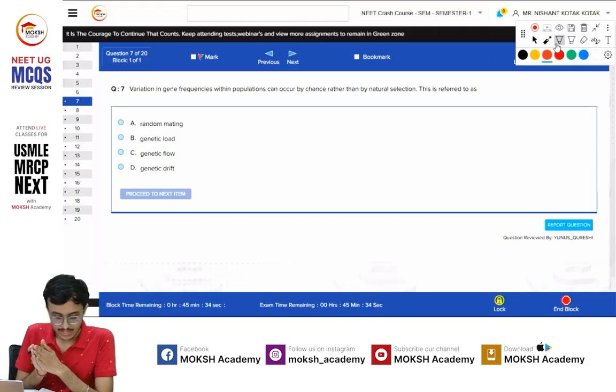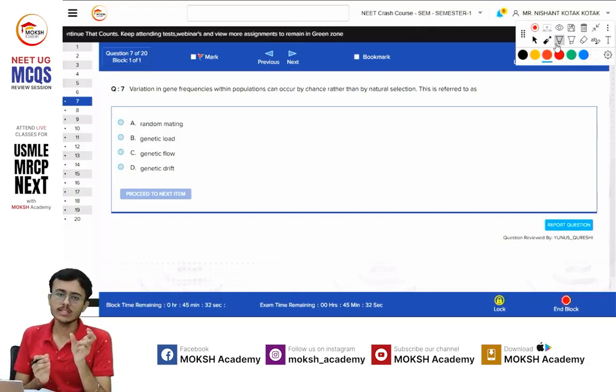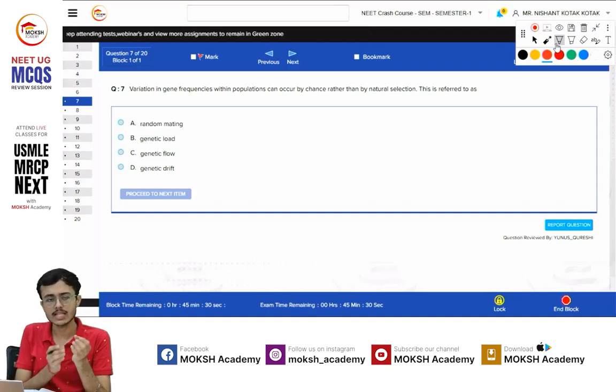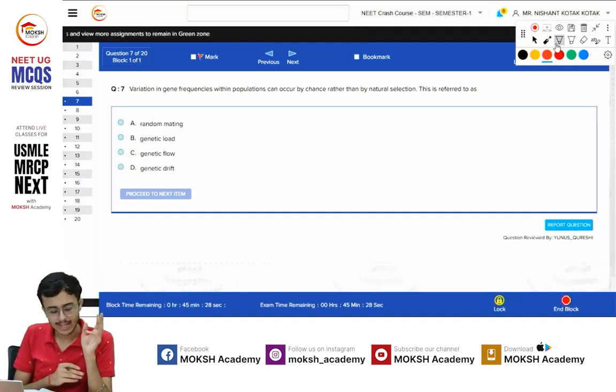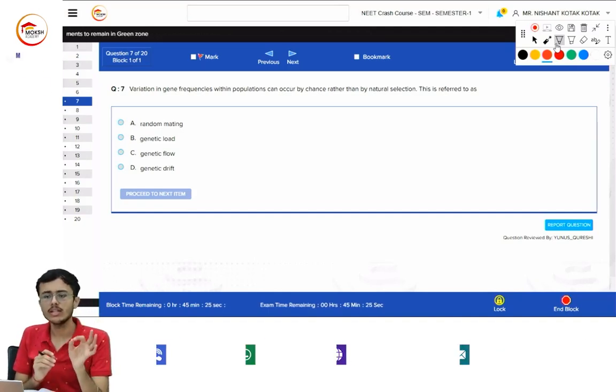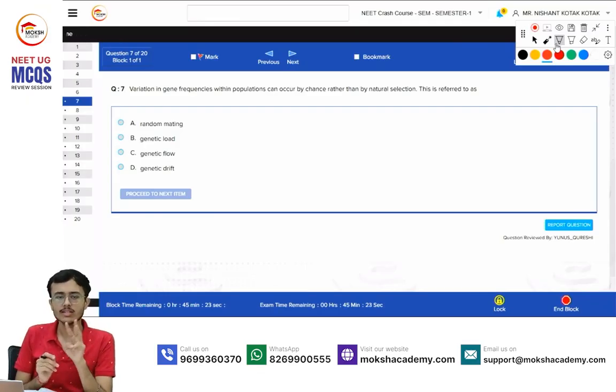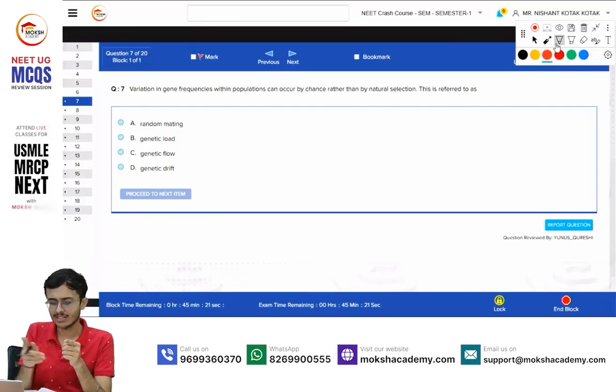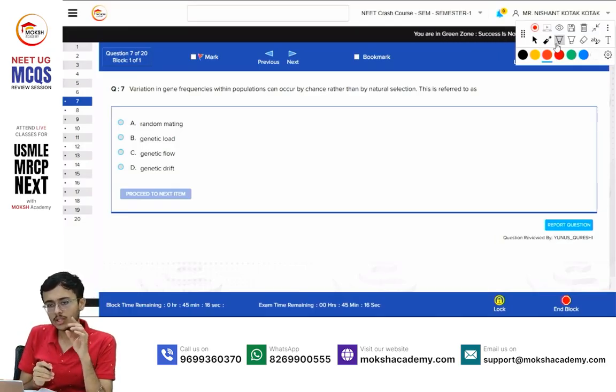That's the first one. Second is that the gene pool, which means the total genes or the total allelic frequencies in a population, will remain constant. And the third is that the sum total of all the allelic frequencies is 1. The third line is important for us in numericals. I think a question comes on the numerical. We'll look at that. Right now, we focus on these first two.